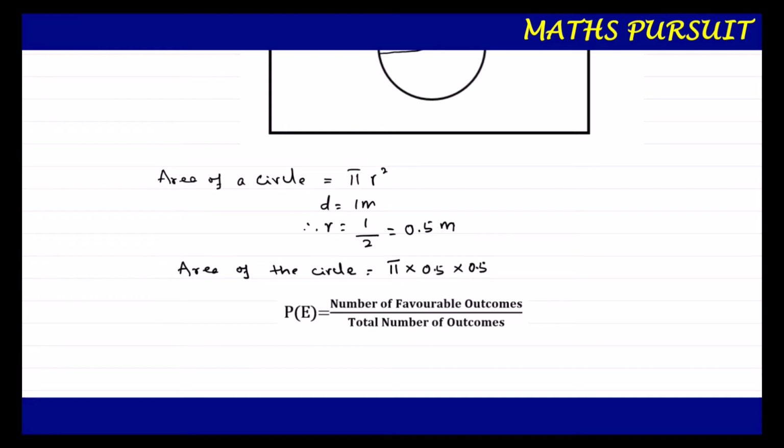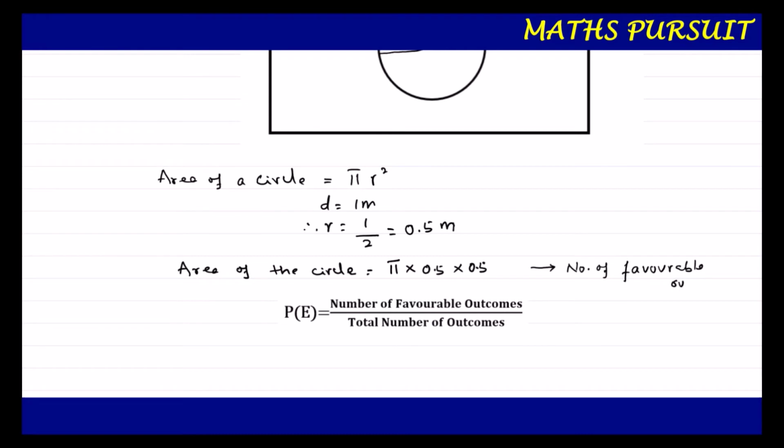As I told you, the question is asking us to find out the probability of the die falling inside the circle. Now we calculated the area of the circle as pi into 0.5 into 0.5. Guys, this is going to be our number of favorable outcomes.